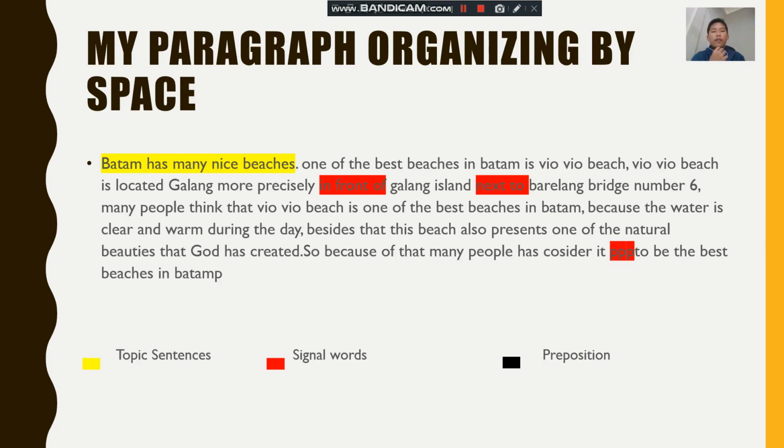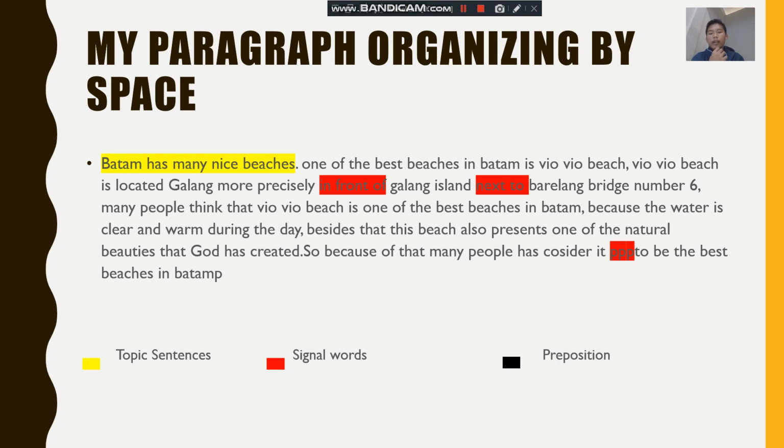These are my paragraph organizing by space. So the yellow one is the topic sentence, the red is the signal word, and the blue is preposition. So the Batam has many nice beaches is the topic sentence. One of the best beaches in the Batam is Vio Vio Beach. Vio Vio Beach is located in Galang, more precisely in front of Galang Island, next to Barelang Bridge number 6.